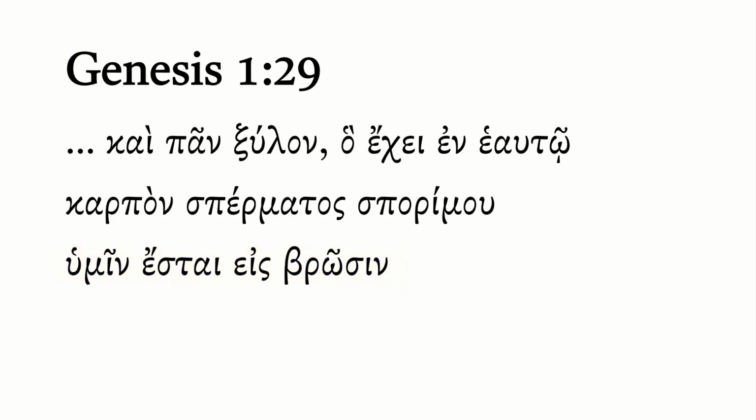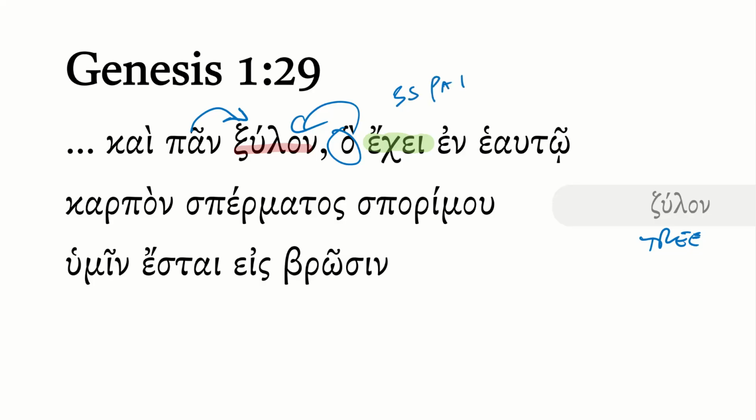So we're finishing out what God is giving to mankind for its food. And we begin with xylon, once again modified by an accusative of pas. Xylon means tree. So now we're looking at bigger stuff. And he's giving us trees. Once again, a relative pronoun telling us more about this xylon here, which has third singular present active indicative in echei, that has within it or bears from within itself.